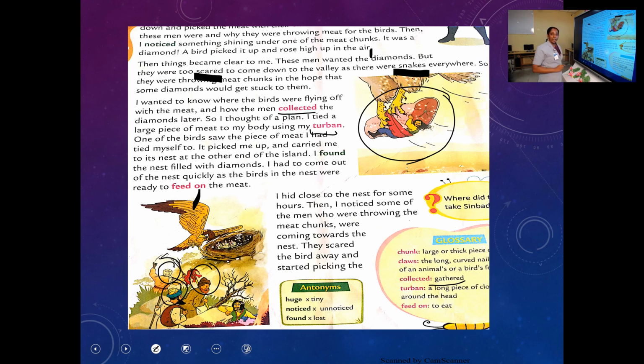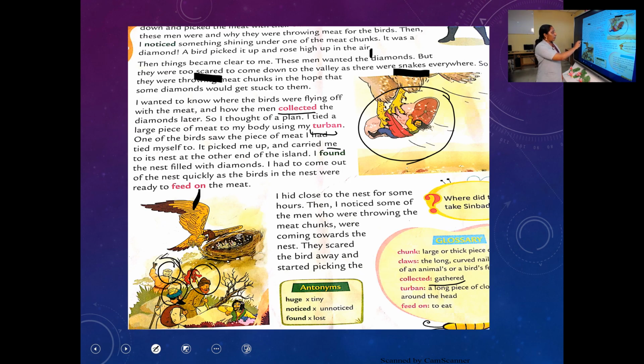Then what happened? One of the birds came down thinking that this is also a large piece of meat, isn't it? So the bird took that piece of meat along with our Sinbad. So it picked me up and carried me to its nest at the other end of the island. Who is this me? Is it me, teacher? No. Who's this me? It's Sinbad. So the bird took Sinbad and carried him to its nest at the other end of the island.